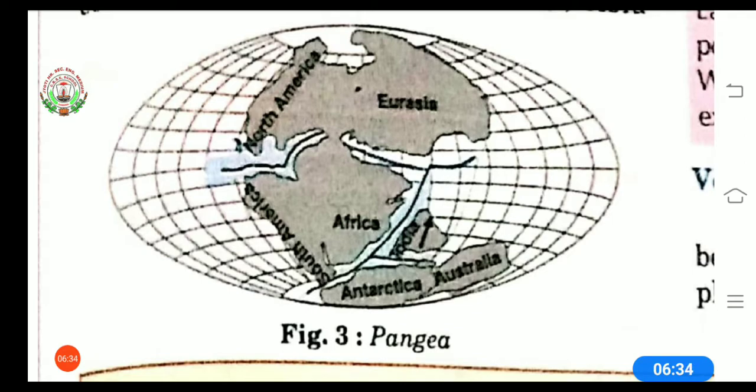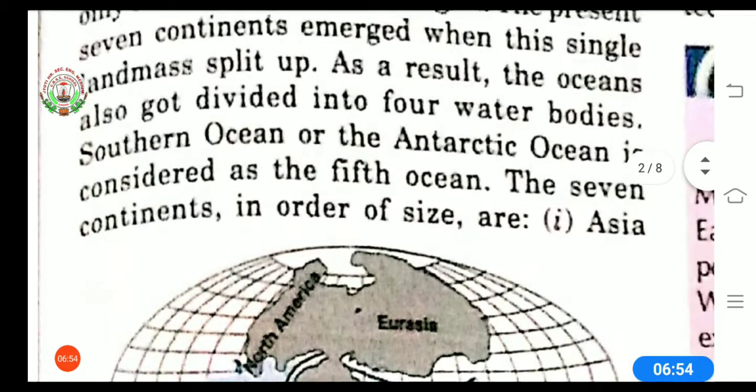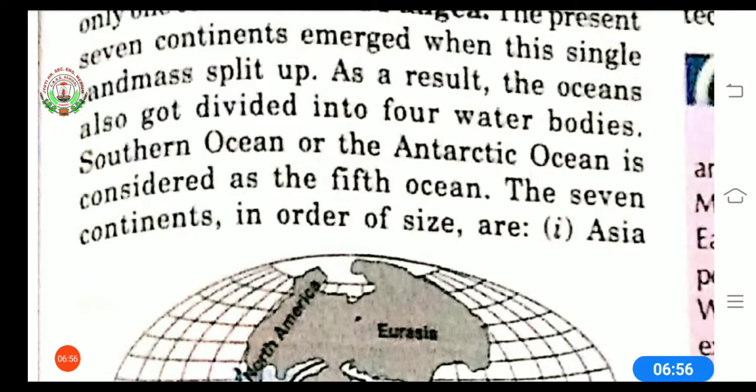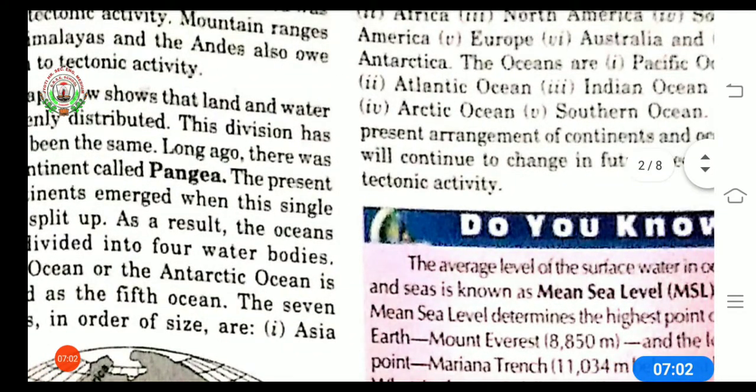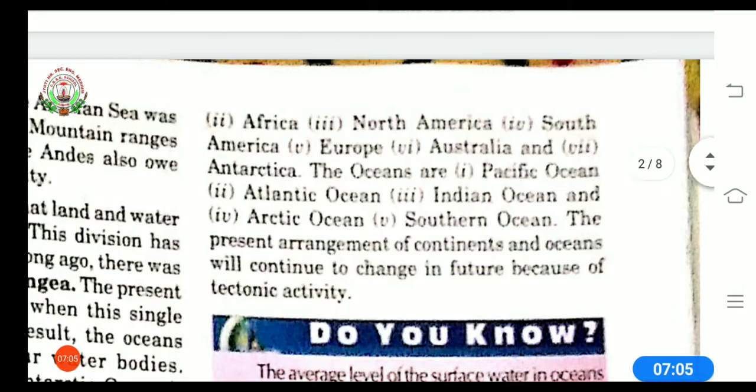and as a result the ocean also got divided into 4 water bodies. Which are these 4 water bodies? Arctic Ocean, Pacific Ocean, Atlantic Ocean and Indian Ocean. The Southern Ocean or the Antarctic Ocean is considered as the 5th ocean. The 7 continents according to size are: first Asia, second Africa, third North America, fourth South America, fifth Europe, sixth Australia, seventh Antarctica.